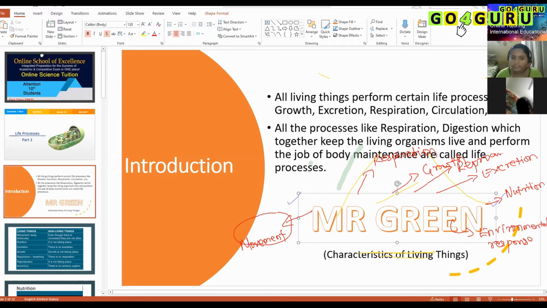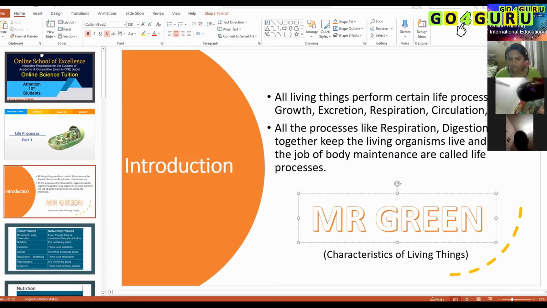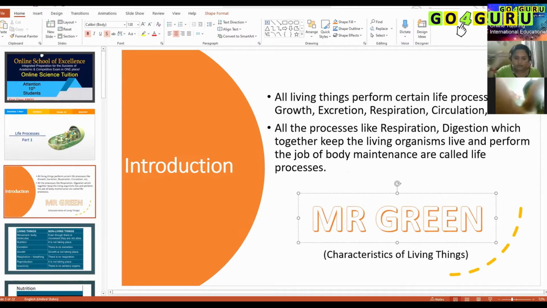It is just because it is not typically moving from one point to another, but it shows movement in terms of transport inside the cell and transport within the plant structure. Like roots absorbing water from the soil and water moving upward to reach the shoot tip and leaf tip also.